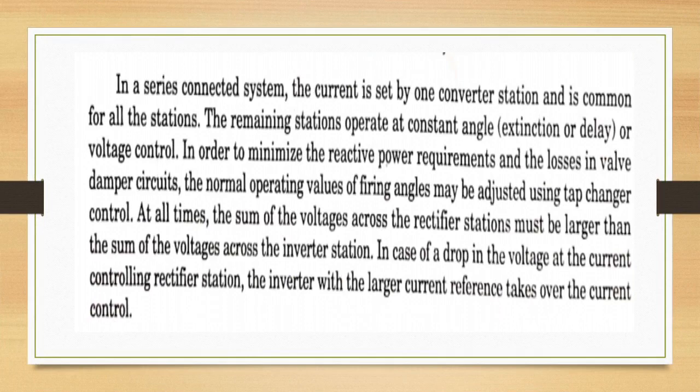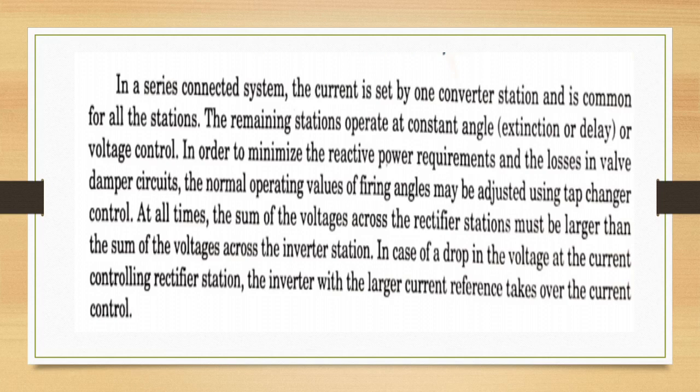In a series connected system, current will be set by one converter station and it is common for all the stations. Remaining stations will operate at a constant angle, which is extinction or delay angle, or voltage control. In order to minimize the reactive power requirements and the losses in valve damper circuits, normal operating values of firing angles may be adjusted using tap changer control.